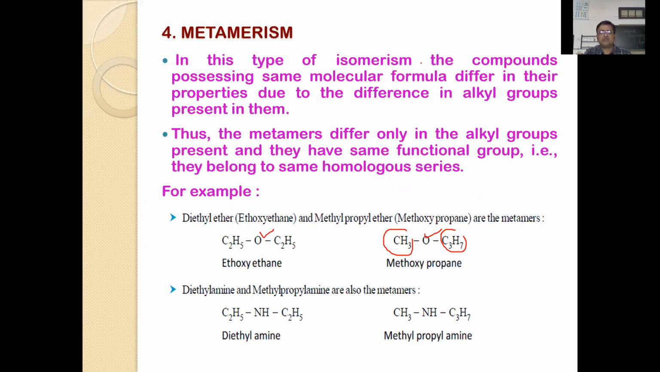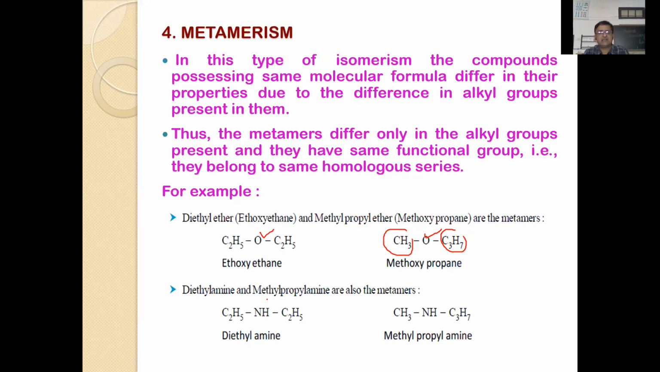This type of isomerism, where compounds possess the same molecular formula and same functional group, but differ in the alkyl groups around the functional group, are referred to as metamers. Thus, metamers differ only in the alkyl groups present, and they have the same functional group and belong to the same homologous series, because they belong to the same family.